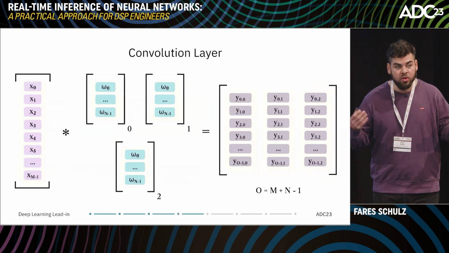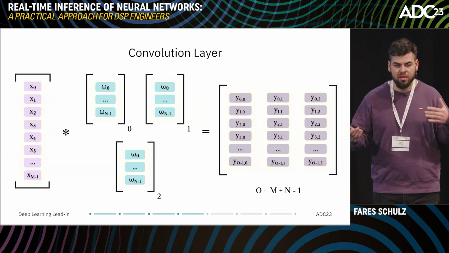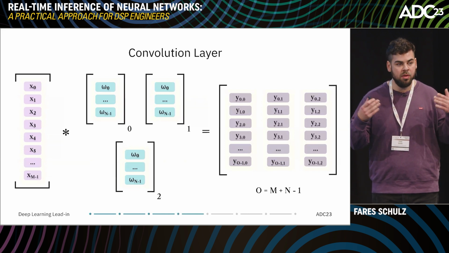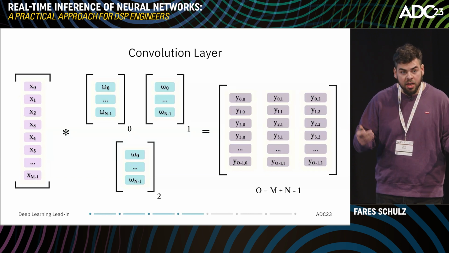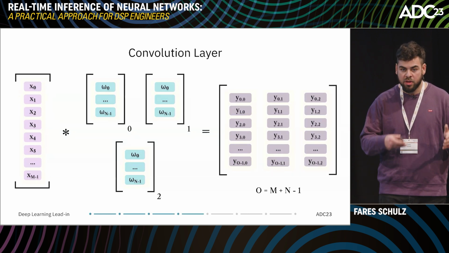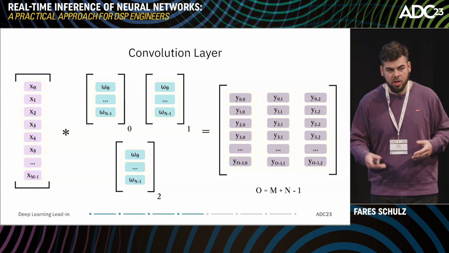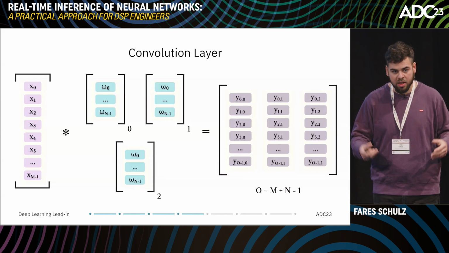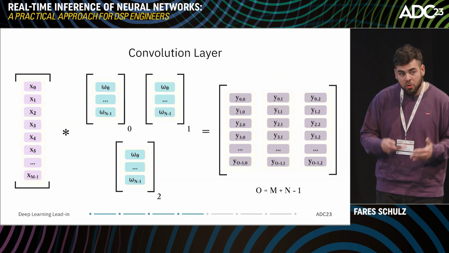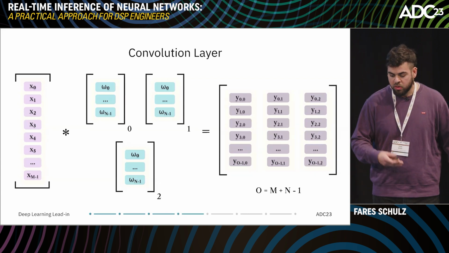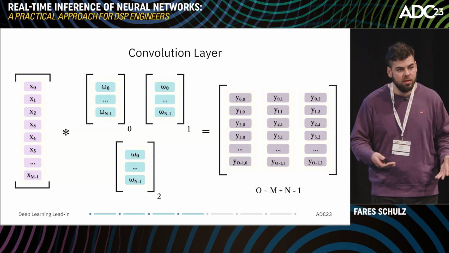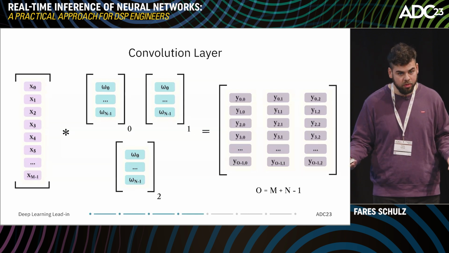So then there exist also more complex layers, so it doesn't necessarily need to be a simple matrix multiplication, but we can also have convolution layers, for example. Here we have different convolution kernels, which are also made of weights, and we convolve our input signal with those convolution kernels, and we get an output. So in this case, we have 3 convolution kernels, and we have a matrix as output.